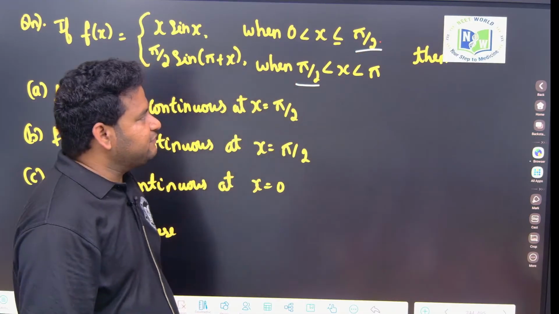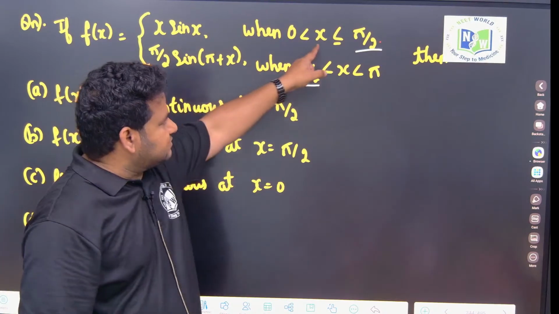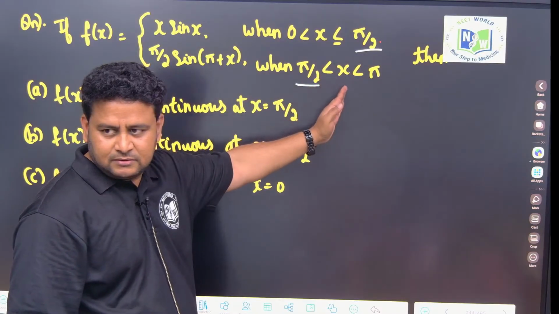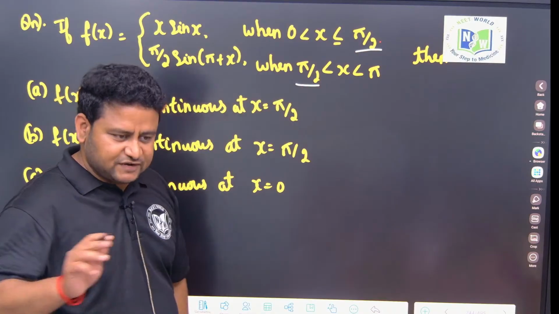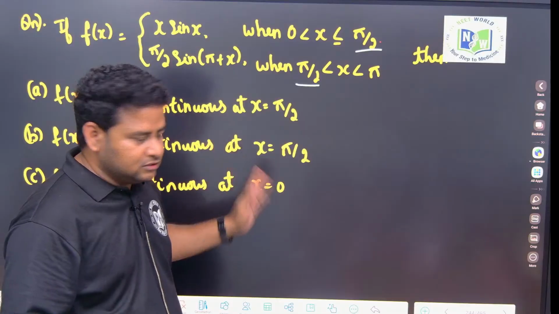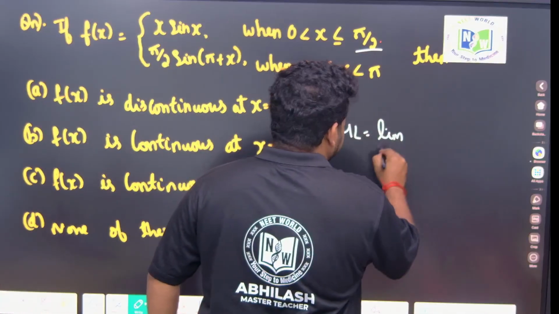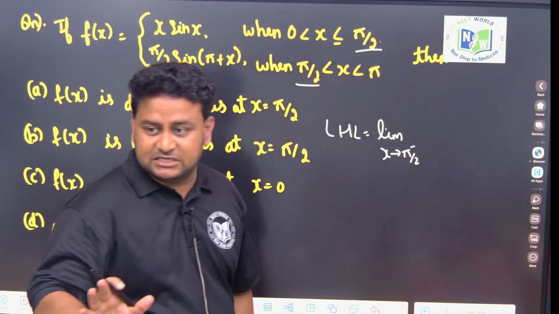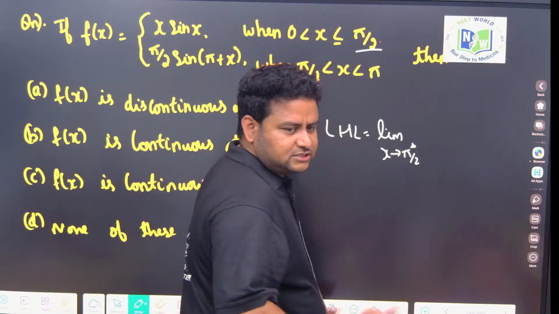Now which function should I consider for LHL? X sin x is for LHL because x is less than pi by 2. RHL is for x greater than pi by 2, so this one I should consider. So first let us find out LHL. Here they have not told us continuous or anything, we should only find the limits. So LHL is the limit as x tends to pi by 2 minus. I will just write pi by 2.